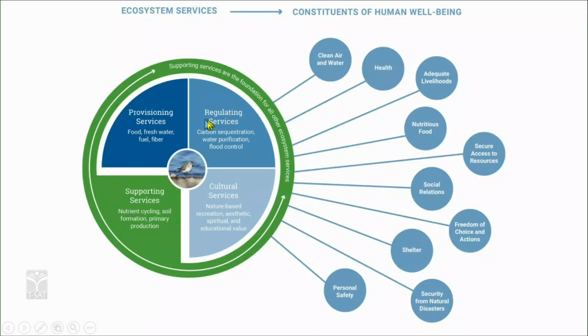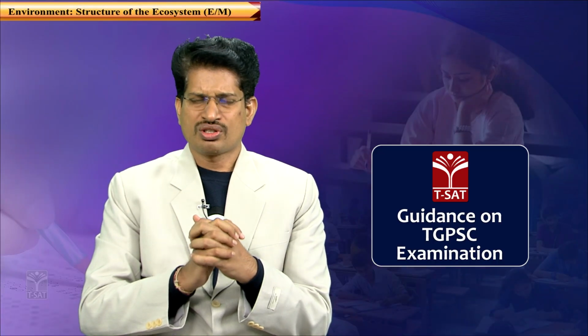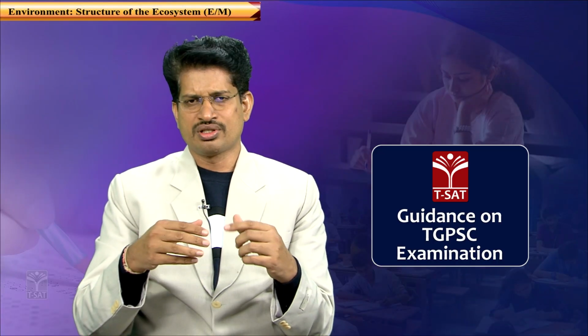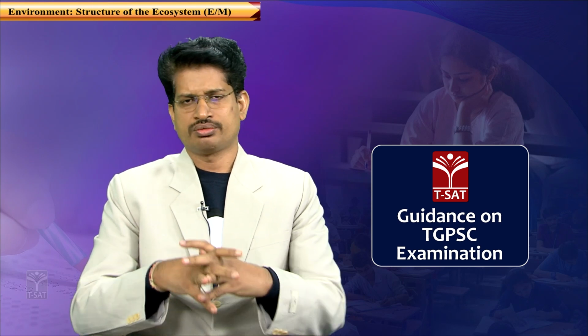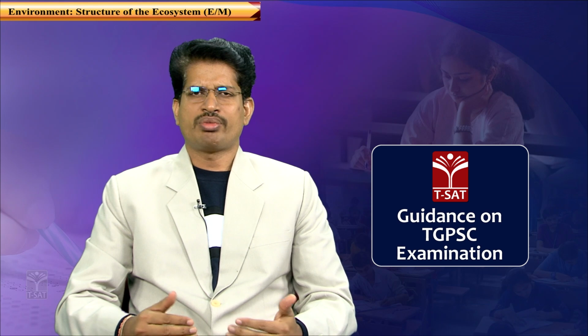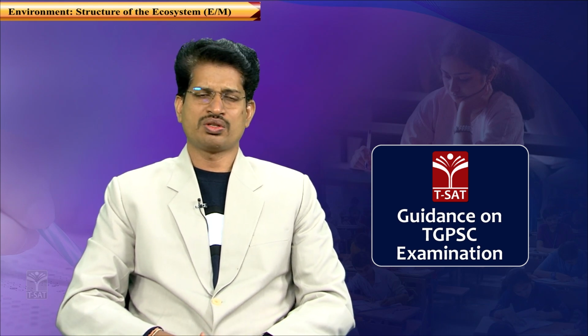Next is the regulating services, for example, carbon sequestration, water purification and flood control. So for example, carbon sequestration. What do you mean by carbon sequestration? It is a kind of service being provided by this ecosystem, a process of storing the carbon in a trophic level in a biome. For example, the carbon dioxide present in the environment is a greenhouse gas, causes greenhouse impact.